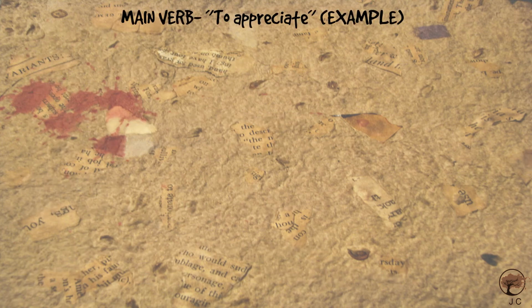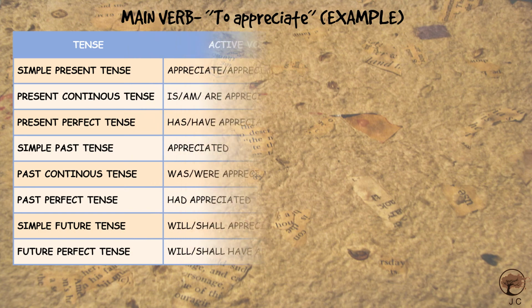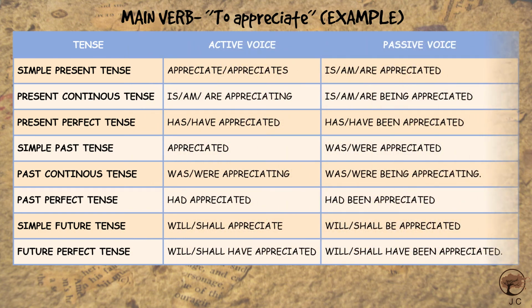See here, a chart has been represented. Learn the chart by heart like mathematical formulae. I have taken a main verb, to appreciate. It can be anything. I have just taken it for example. Here, there are 3 columns. One is tense, the second one is active voice, and the next one is passive voice. So you can see here, simple present tense. In active voice, it will be appreciate or appreciates, and in passive voice, it will be is or am or are appreciated. In case of present continuous tense, is or am or are appreciating.